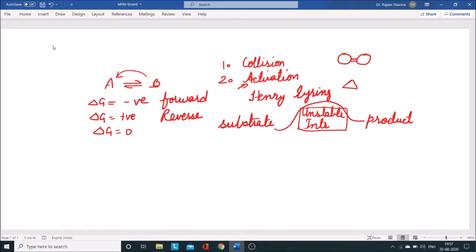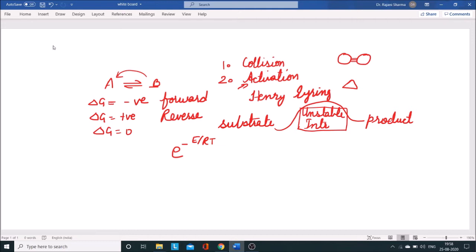Okay, so now coming to the probability, what actually is the probability to overcome this activation energy in a general reaction? It was stated that to overcome this potential barrier or activation energy, the probability is e to the power E divided by RT. Now what actually are E, R, T and this small e? So small e is the exponential expression, where capital E is the energy of a substrate at a particular time.